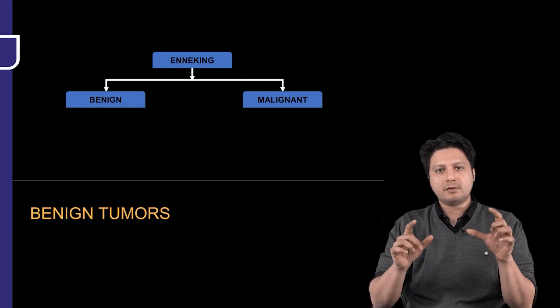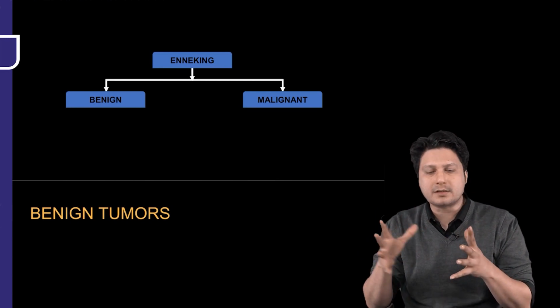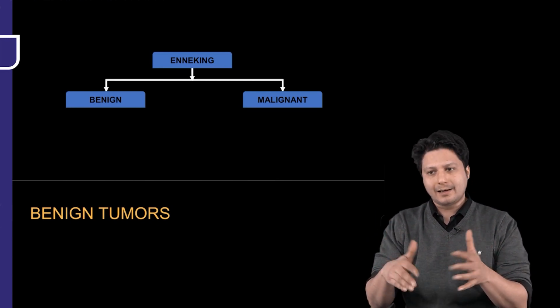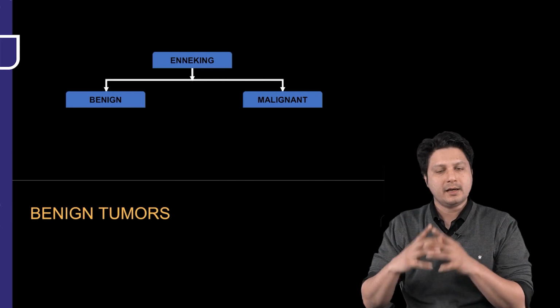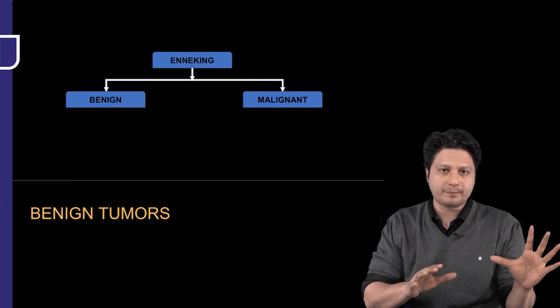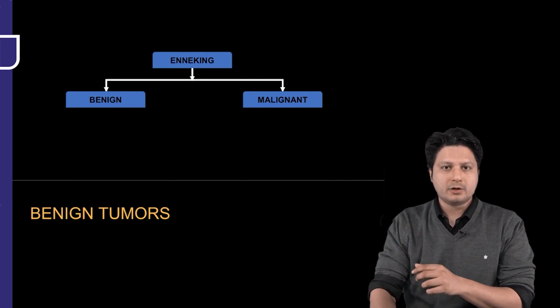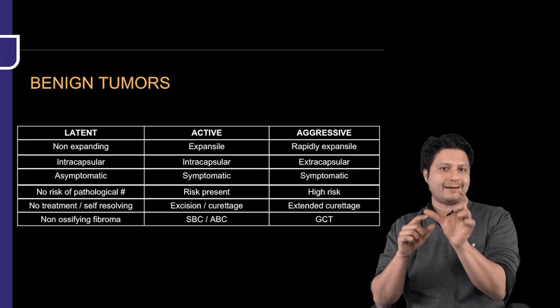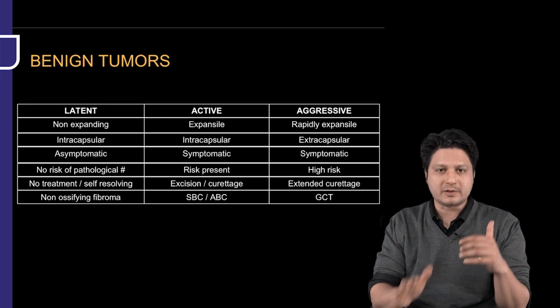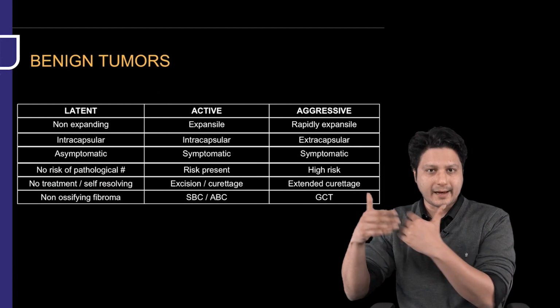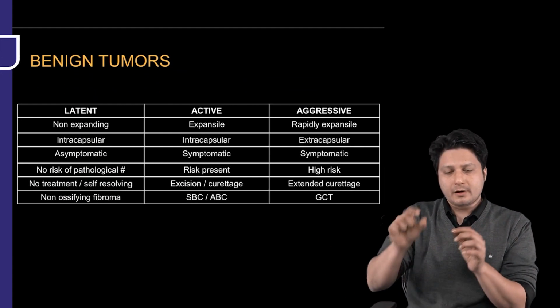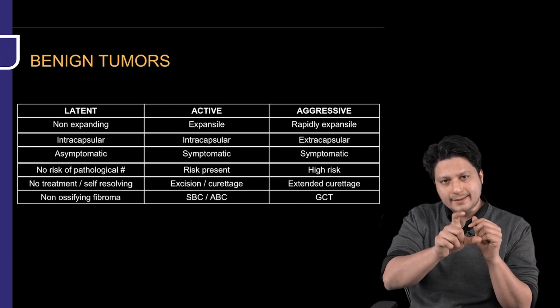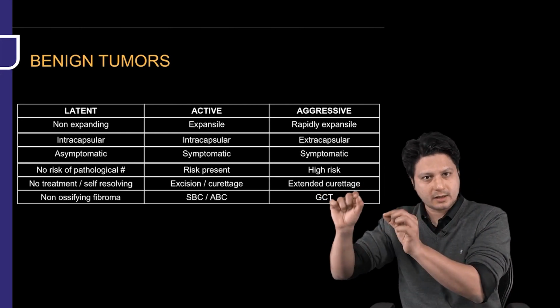Now, the classification for you to remember is the King system of classification. King, like any other, has classified the bone tumor into 2, that is benign and malignant. The benign tumors are further categorized into 3 types, that means latent, active, and aggressive type of the benign tumor. Now, these are the features of latent, active, and aggressive based on their comparisons.